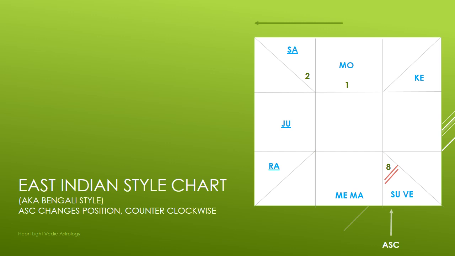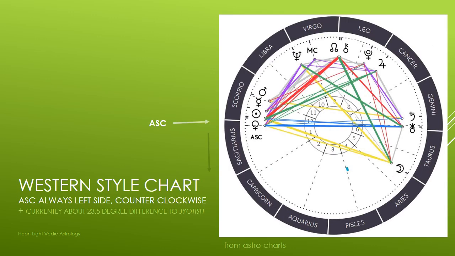And then just for fun, but also comparison, I've also included a Western style chart. So you can see immediately, one of the big differences is the Western style chart is a circle, not a square. I guess it sort of looks like this guy when you stare up. So the thing here is that it's sort of like the North Indian style chart, in that you always know where the ascendant is, because the ascendant is always on the left side. Instead of at the top, it's always on the left side. And like most of the charts, you count counterclockwise.